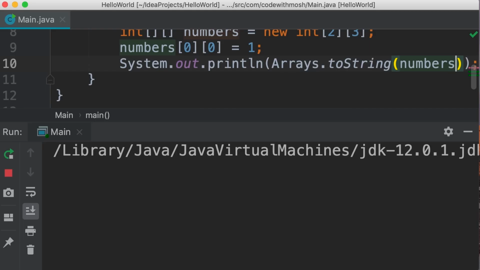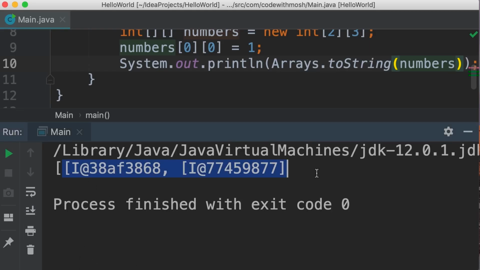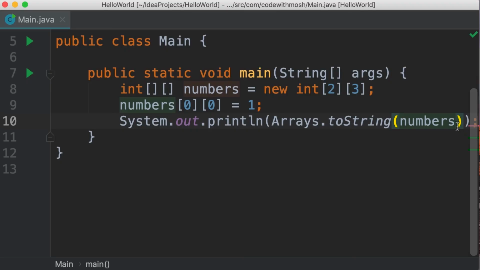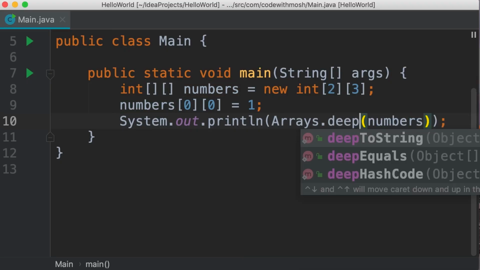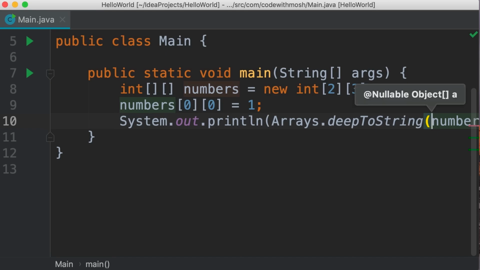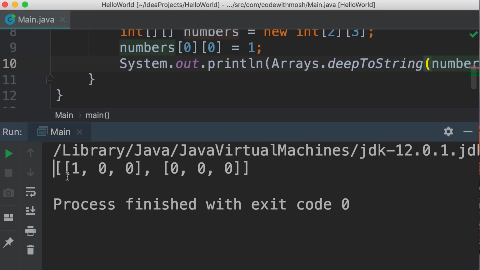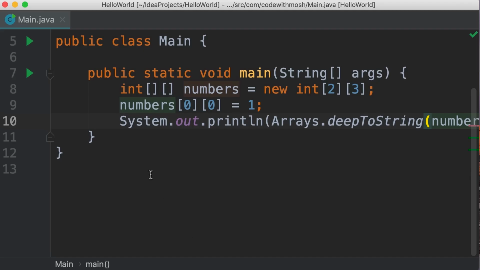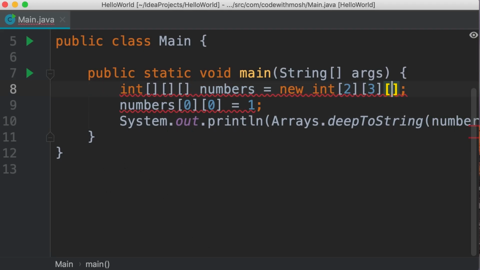Take a look. Once again, we get this weird string because here we're dealing with a multi-dimensional array. To solve this problem, we need to use another method in this class called deepToString. We use this for printing multi-dimensional arrays. Take a look. Now we have this matrix which has 2 rows, and in each row we have 3 columns. We can also create a 3-dimensional array. All we have to do is to add another pair of brackets and specify the length of that dimension.